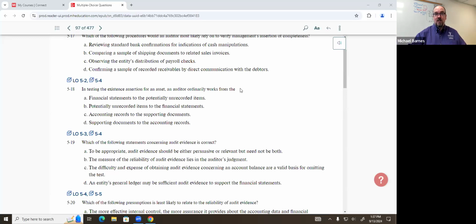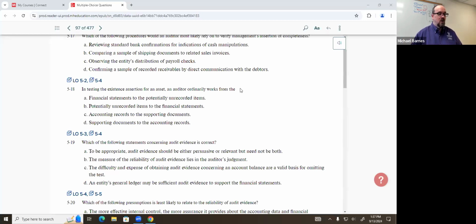Does it exist? In that case, if we're moving bottom to top, moving upward for the completeness assertion, which direction are we moving for existence? Down. We're going the opposite direction. Okay, so if that's the case, then we want to start at the top and go to the bottom. So let's go ahead and look at the answers.